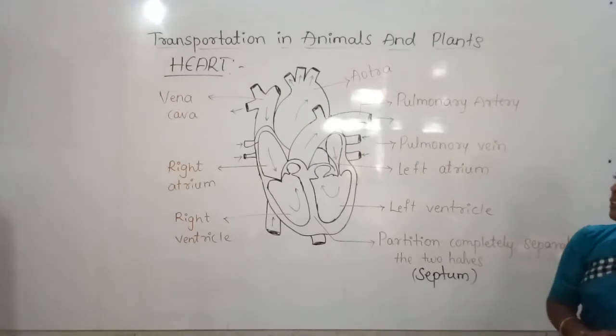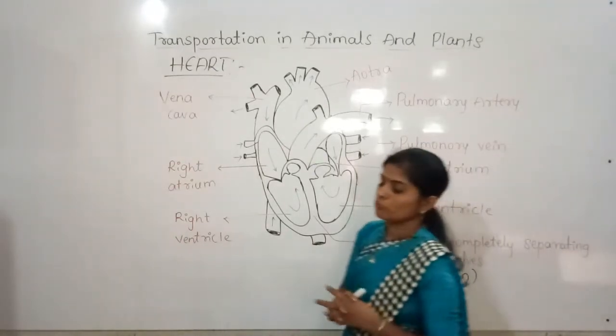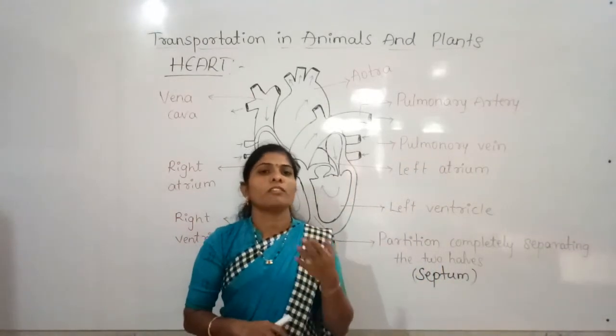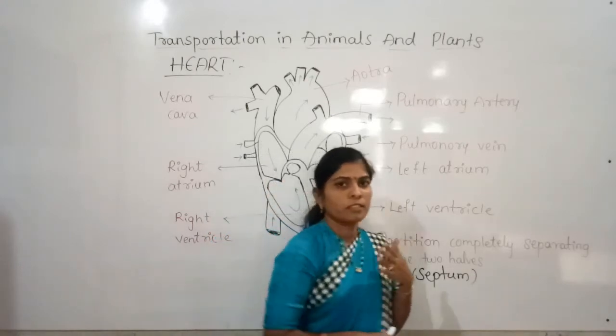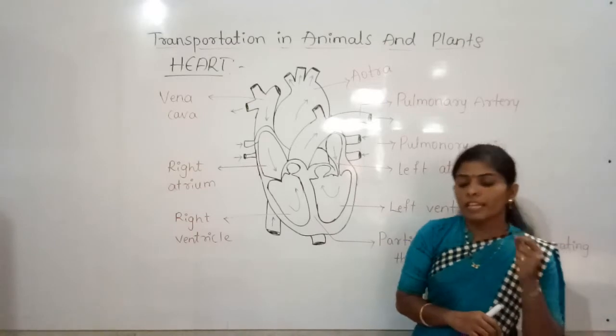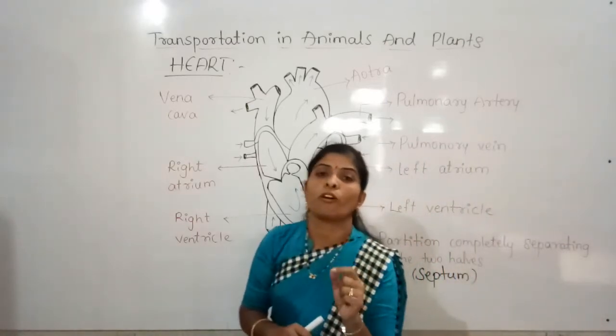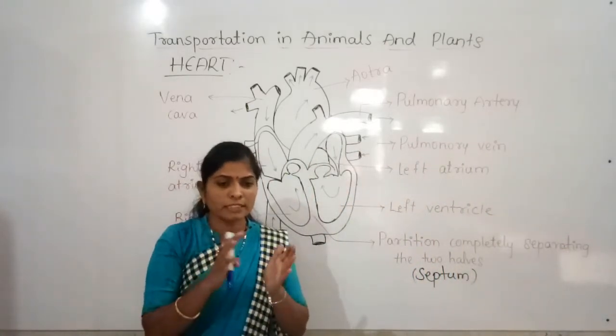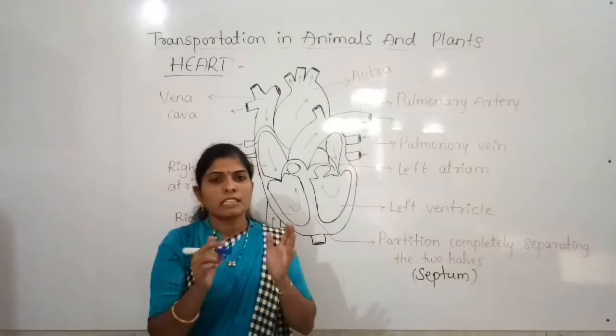And see, you can check your heartbeat also. Just hold your hand on your chest, on the left side, and you will find the beats. You can observe the beats of the heart. It is rhythmically contracting.